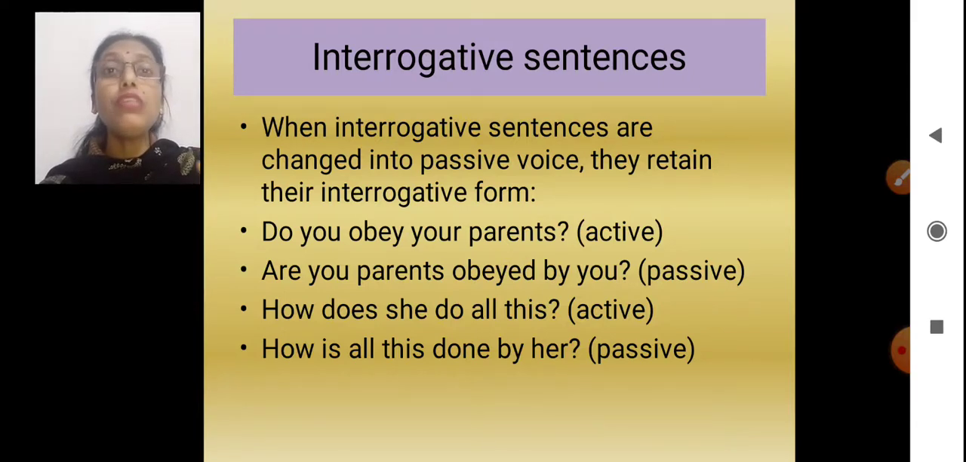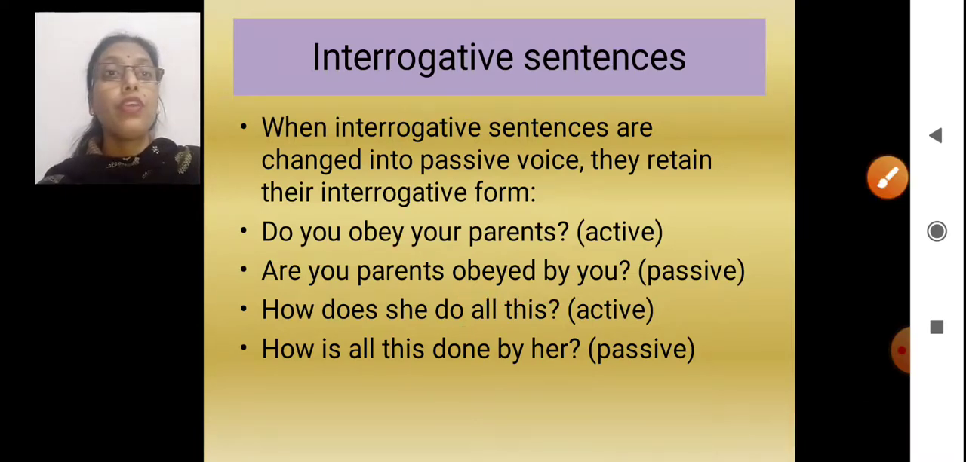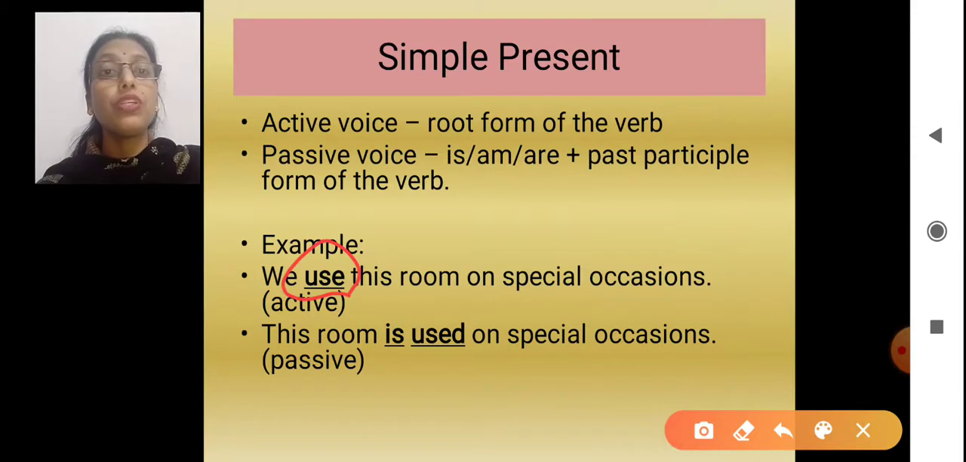So in both those examples, the question remains a question. The only difference is that the verb is getting changed. Do is going to change to done and obey to obeyed, because we have to follow the past participle form of the verb. Okay? Simple present, if we take, in the active voice you will find the root form of the verb. Root form is the first form of the verb.